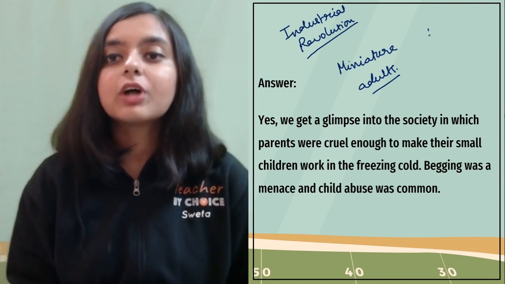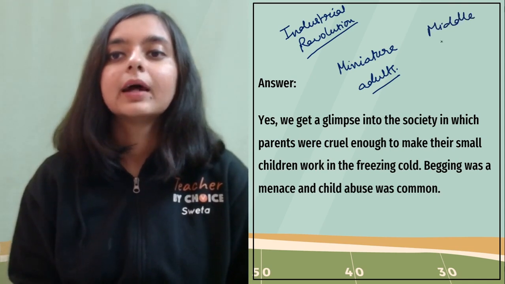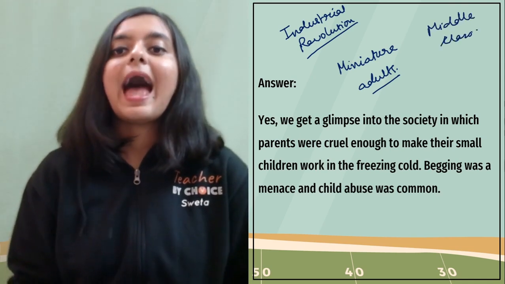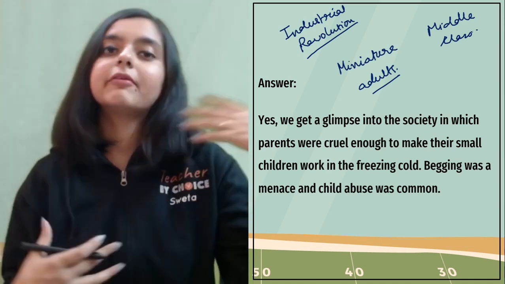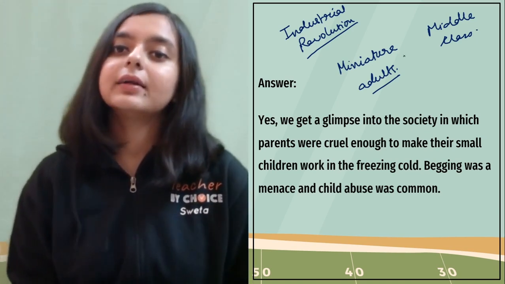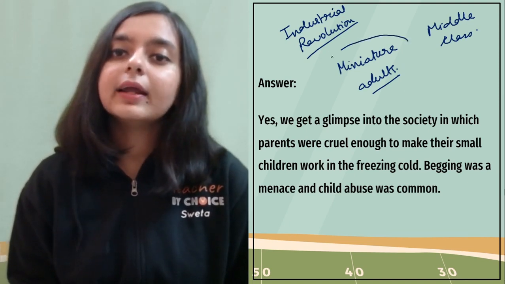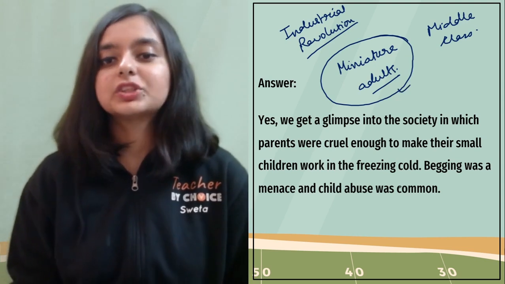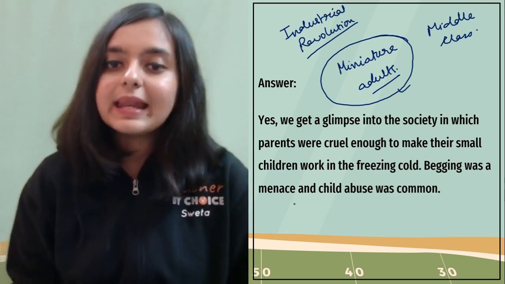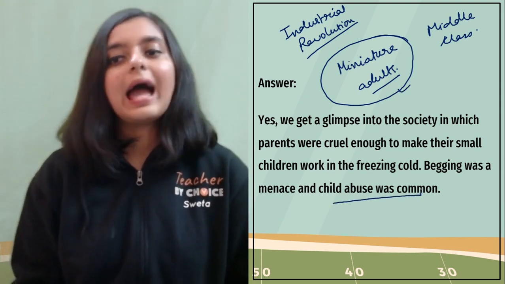There was a rise of the middle class during this time, and the poor became even poorer and the rich became richer, right? And therefore the children, at that point of time, were treated as miniature adults, right? So begging was a menace and child abuse was common at that point of time.